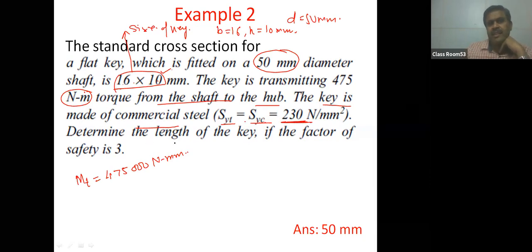Determine the length of the key. Basically the question is interested in finding the length of the key only, if the factor of safety is 3.